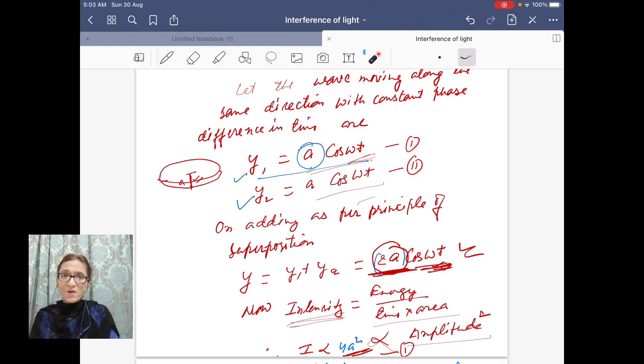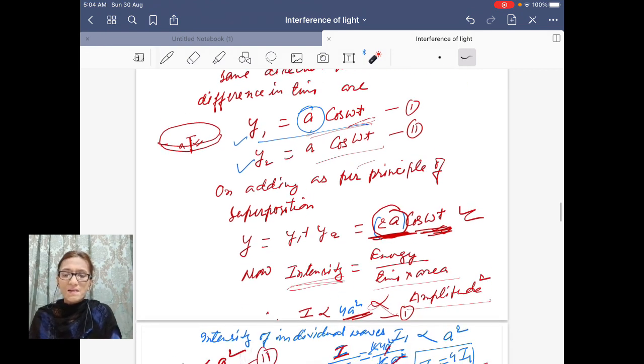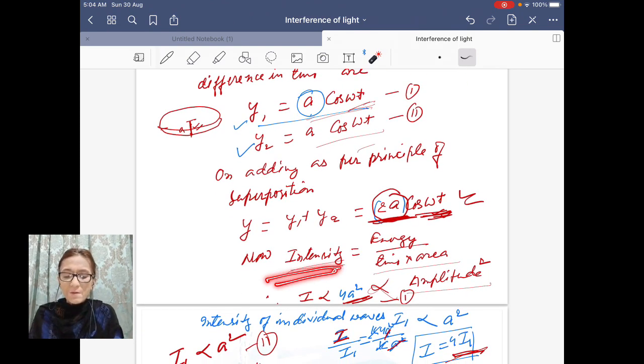So now we find maxima and minima, as in the interference pattern. For finding maximum intensity and minimum intensity, we need one term, intensity. This intensity is equal to energy per unit time per unit area. Any intensity, light intensity, is light energy per unit time per unit area; sound intensity, heat intensity, then heat energy per unit time per unit area. So intensity is a physical quantity which is proportional to energy, which is related to energy.